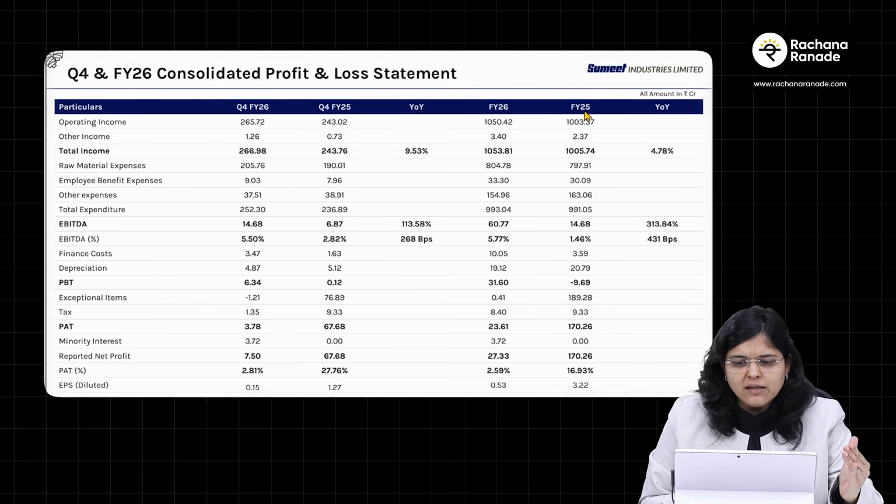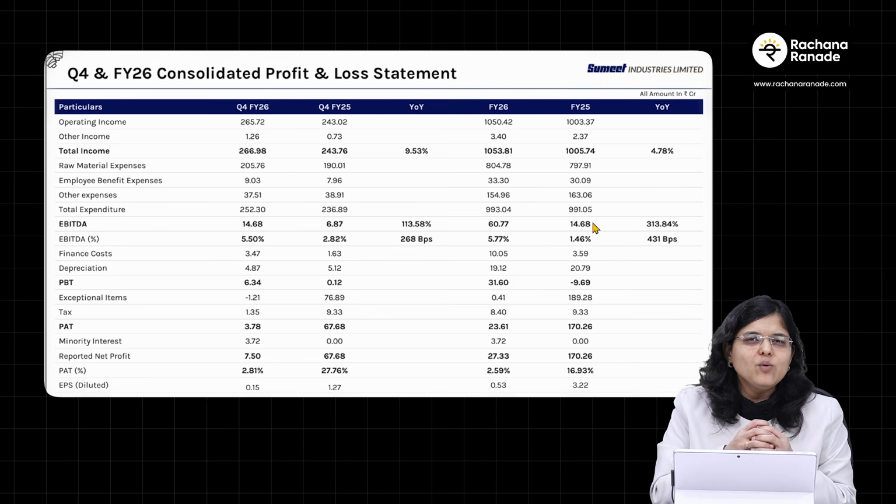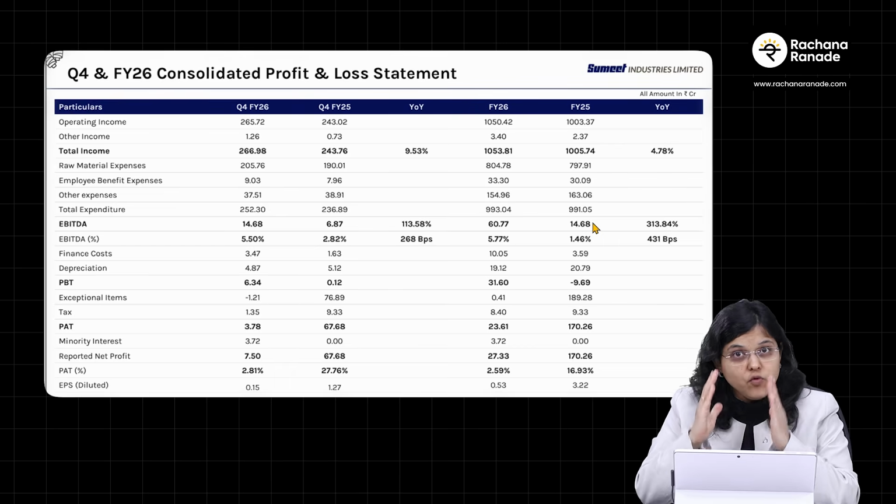Now, like I told you, the acquisition happened in July 2024. So, now let's understand how Sumit Industries financials look post acquisition. And for that, have a look at this. Now, on screen, you can see the entire FY25 numbers, FY26 numbers, the YOY change. And similarly, you can also see Q4 FY25, Q4 FY26 numbers along with the YOY change. But rather than talking only about one quarter, let's focus on the full year figures.